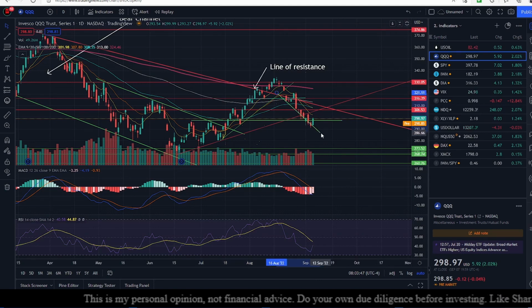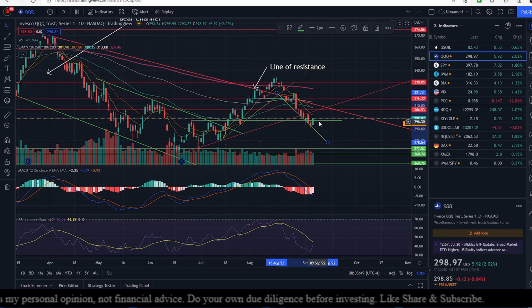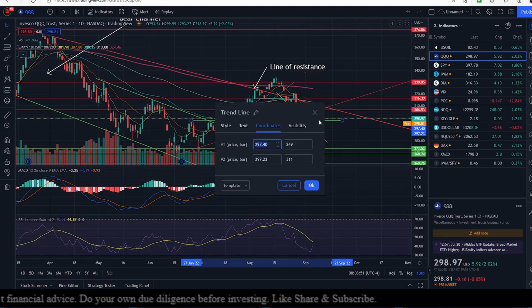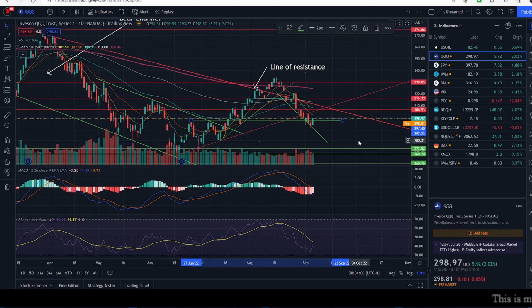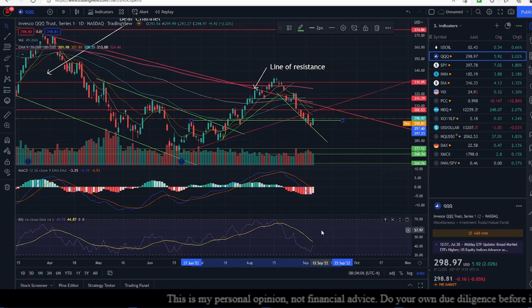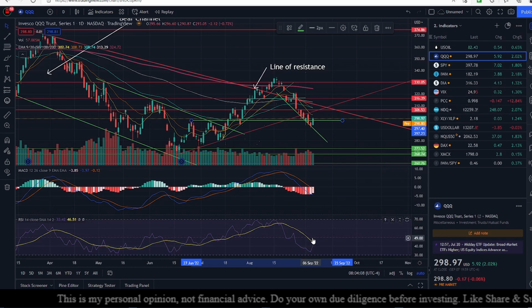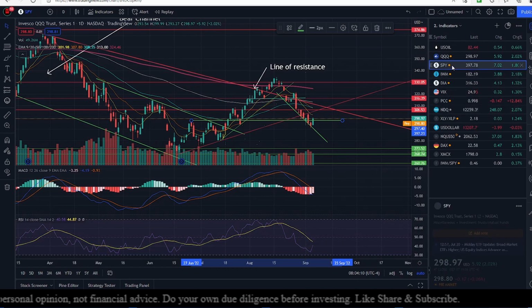And our support for today, the very bottom, if we manage to breach 297.40, is going to be around 288.44, which is on this diagonal line of support. And if I look at the momentum, I think there is going to be a little bit of an upward movement in the market because the momentum is picking up. So it looks good out here. We'll see what happens when the market opens.